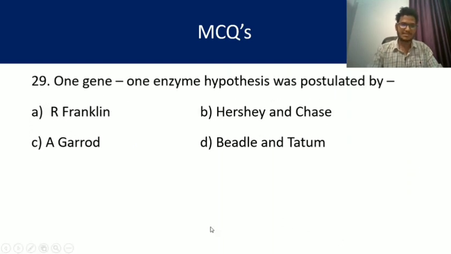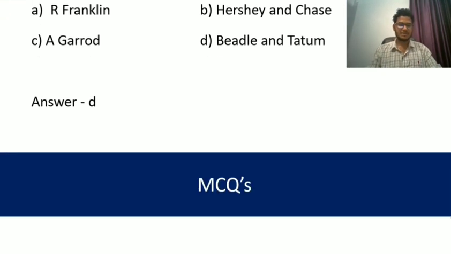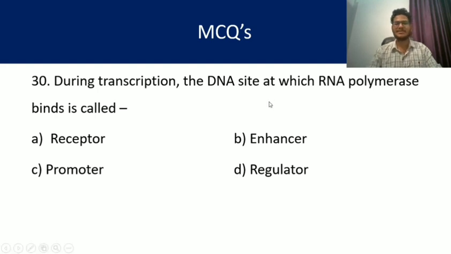Question number 29. One gene, one enzyme hypothesis was postulated by Beadle and Tatum, which is the right answer. Answer is D. Beadle and Tatum. Question number 30. During transcription, the DNA site at which RNA polymerase binds is called. So where does RNA polymerase bind in the DNA during transcription? Yes, it is the promoter. The answer is C. At the promoter site, the RNA polymerase binds during transcription.